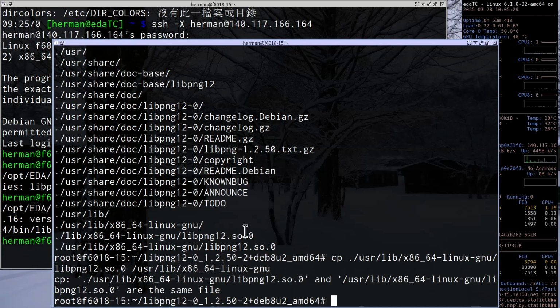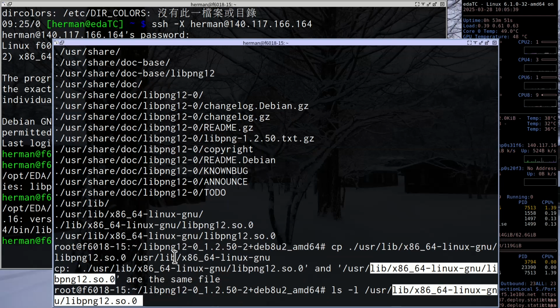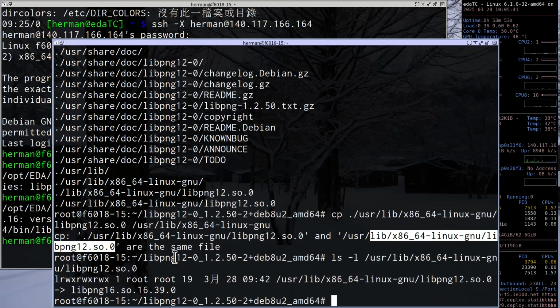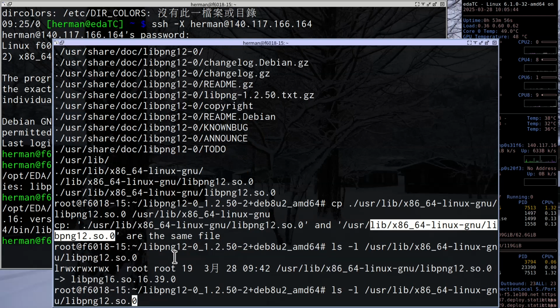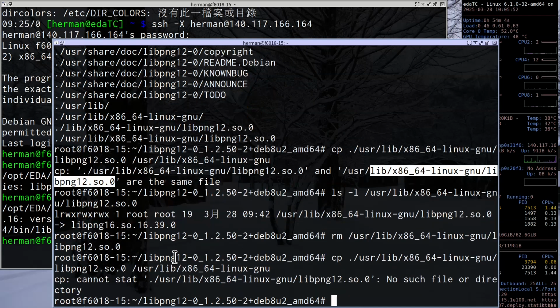Hey. I didn't remove the soft link yet. Okay, you can see that it shows no such file or directory, right?